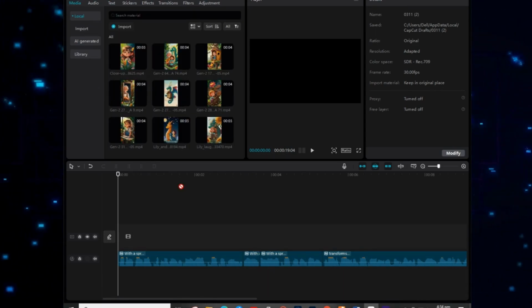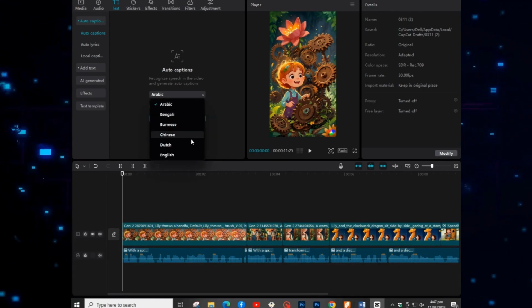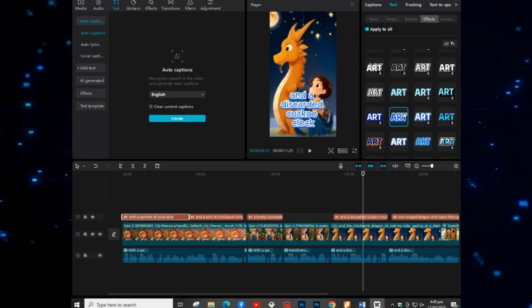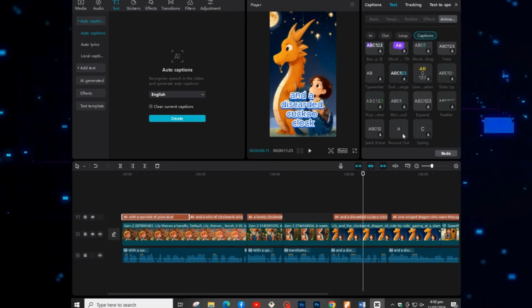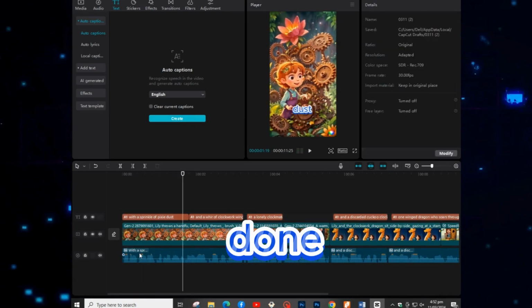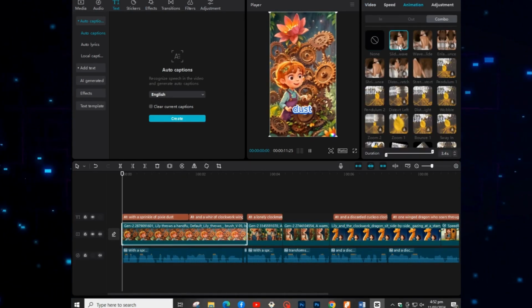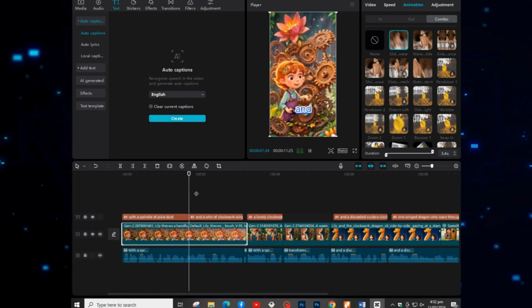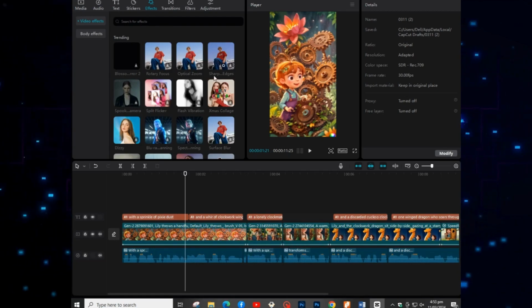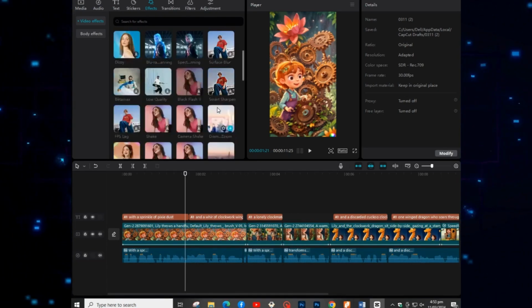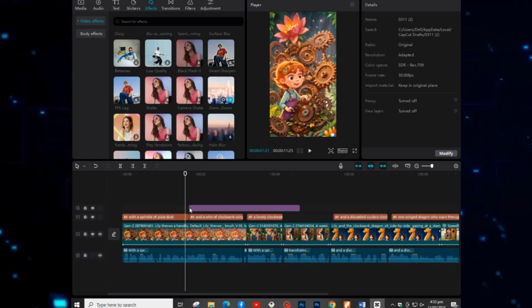Now set all the videos into a timeline according to the voiceover, then click on text to generate auto captions. After that, click on effect, choose one text effect, then click on animation and choose pop out or bounce out from here. Once it is done, click on the first clip and go to animation, then go to combo and choose one that looks best. Do the same process with the rest of the clips. Alright, now go to effects and try to add one effect to each clip for better engagement. There are so many options. Play with them and see which looks best.